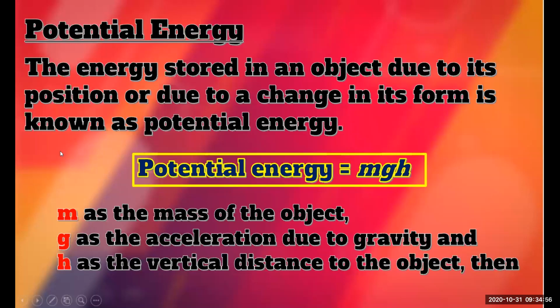Okay, so we learned about work and its formula, kinetic energy and its formula, and now potential energy, right? So kinetic energy, if an object is moving, it has a certain energy. That energy is known as kinetic energy. If an object is kept in a position, right, because of that position, that object is having an energy.